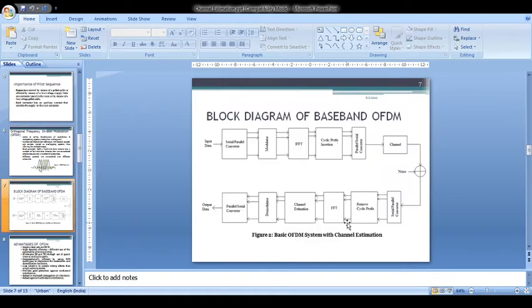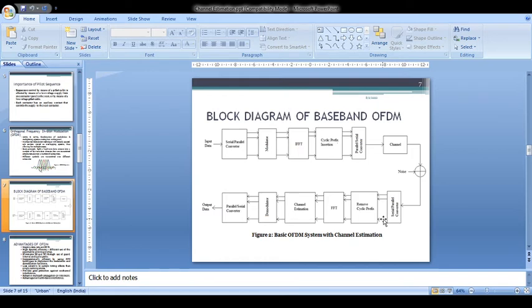This is the entire block diagram of the baseband OFDM system. It is similar to the basic digital communication block. The data are first converted from serial to parallel, digitally modulated, and converted into the time domain by using IFFT. Cyclic prefix symbols are added to reduce the inter-symbol interference, and the data is converted again to serial in order to transmit through the channel. The channel adds noise and interference along with the transmitted analog signal, and the noisy signal is given to the receiver.